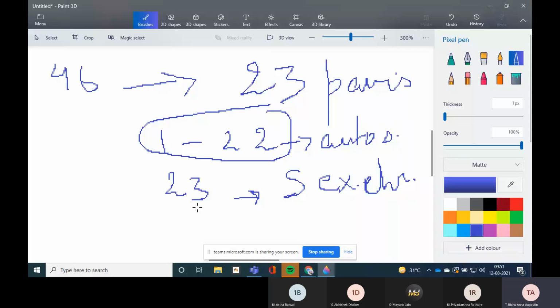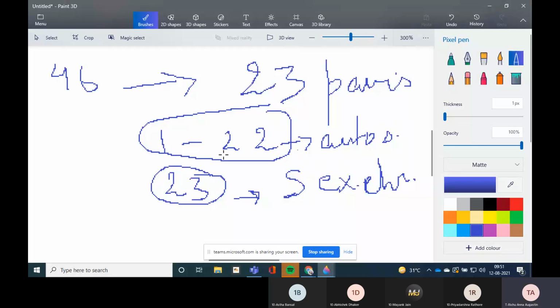That means this 23rd pair determines the sex of the child. The sex of the offspring which is formed is determined by this 23rd pair of chromosome, which is the sex chromosome. All the other 1 to 22 are autosomes. They have nothing to do with the sexual processes.